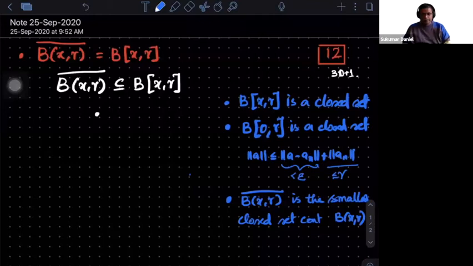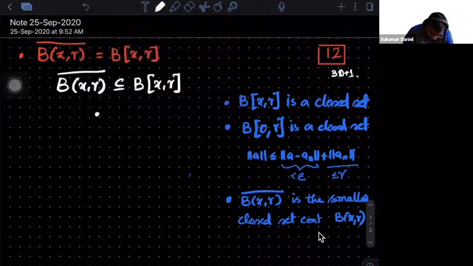Okay. Now this inclusion is immediate. The moment this left hand side is the smallest closed set containing Bxr, and this is some closed set. Here also Bxr is a subset. So the smallest closed set has to be smaller than an arbitrary closed set containing Bxr, and so this is immediate.